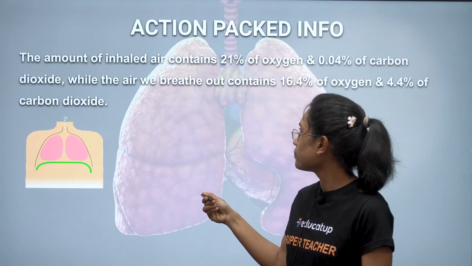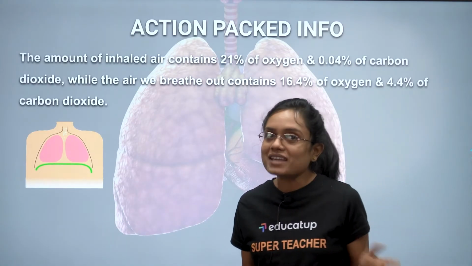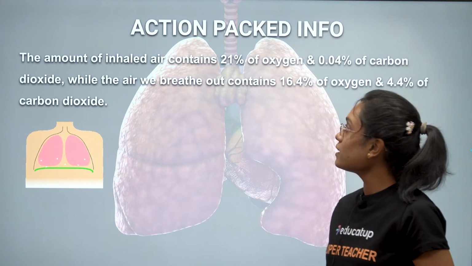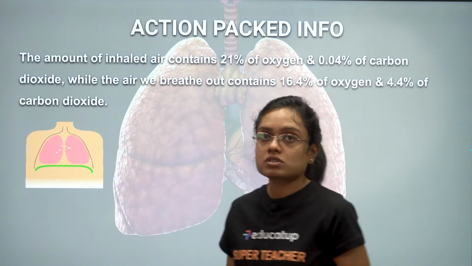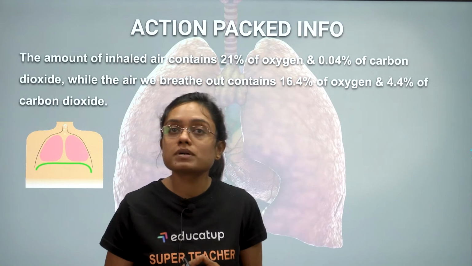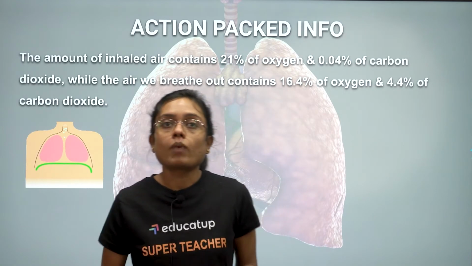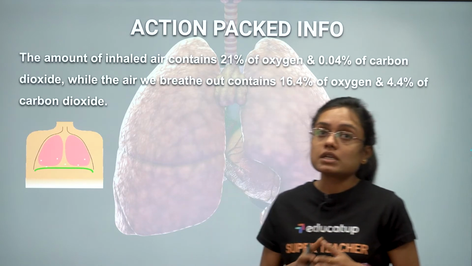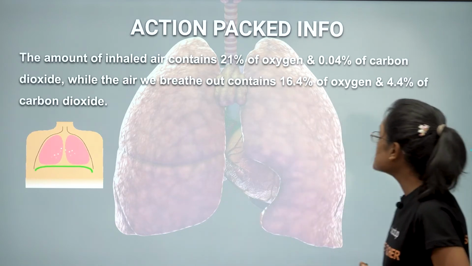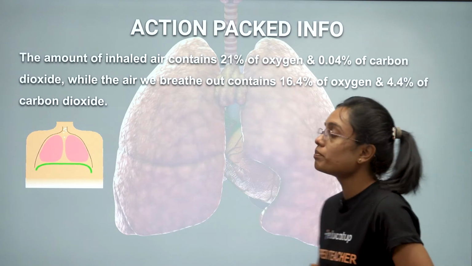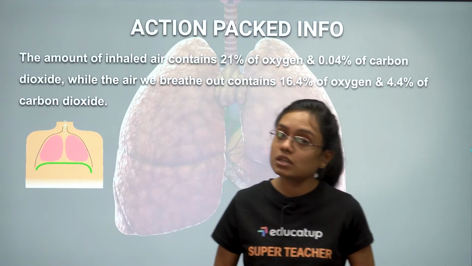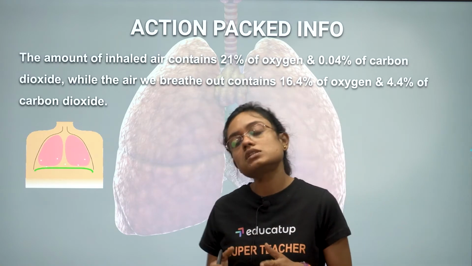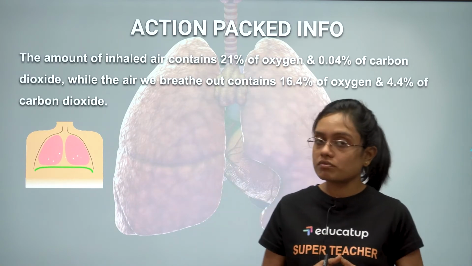Let's move ahead. Action packed info, guys. Something very important for you, so pay attention. The amount of inhaled air contains 21% of oxygen and 0.04% of carbon dioxide, while the air we breathe out contains 16.4% of oxygen and 4.4% of carbon dioxide. So now you can understand the air which we are taking in has a much higher percentage of oxygen and a very low percentage of carbon dioxide.